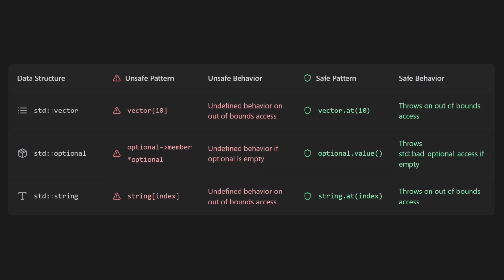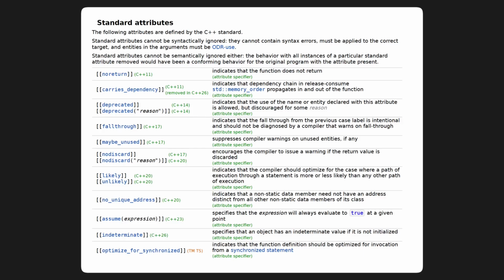This type of problem is pervasive all throughout the standard library. The default behavior is always dangerous, and the safe behavior is hidden in some obscure method. If you're smart, you'll almost always use the safe access patterns. The unsafe access patterns are for performance-critical scenarios. C++ also has something called attributes, which are for annotating code with additional information for the compiler to use.